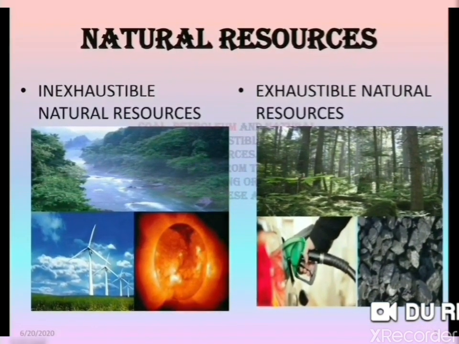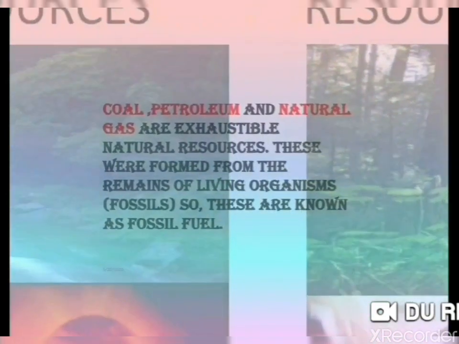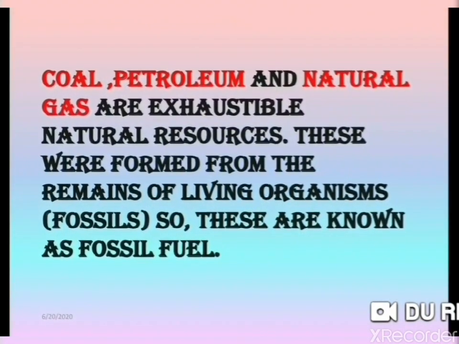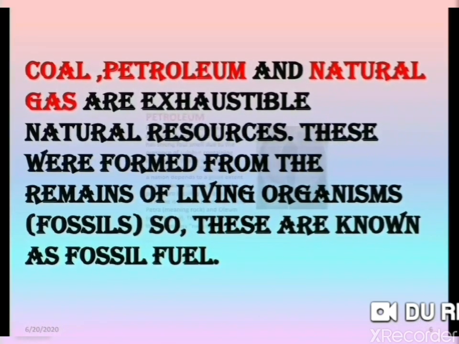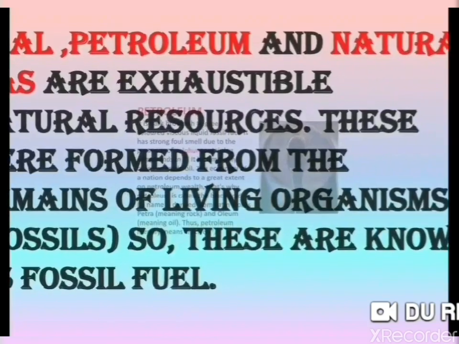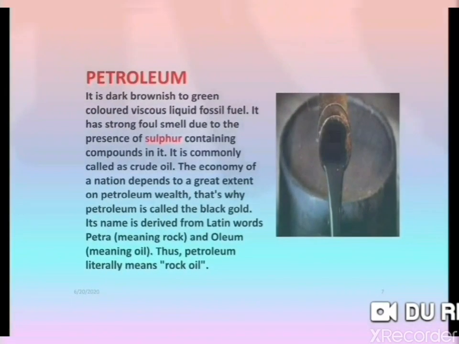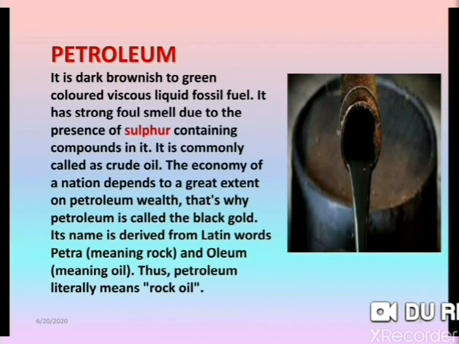Now next, coal, petroleum and natural gas are exhaustible natural resources. Why? Because these were formed from the remains of living organisms. So these are known as fossil fuels. And of these fossil fuels, coal we have studied in our previous video, in part 1, and now today we will discuss petroleum.